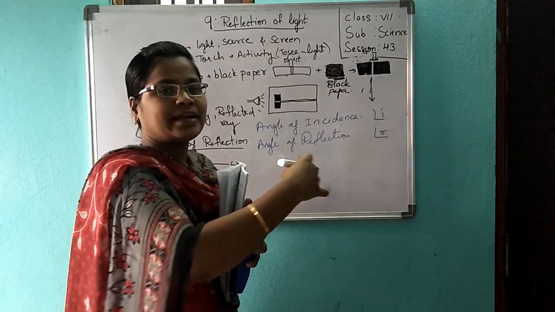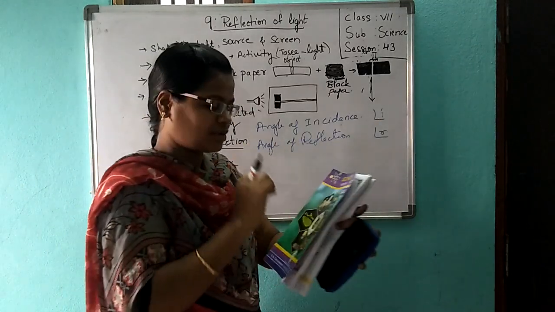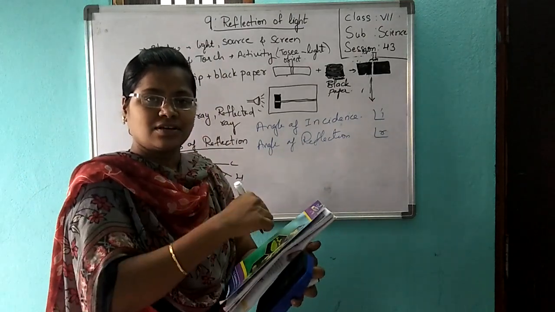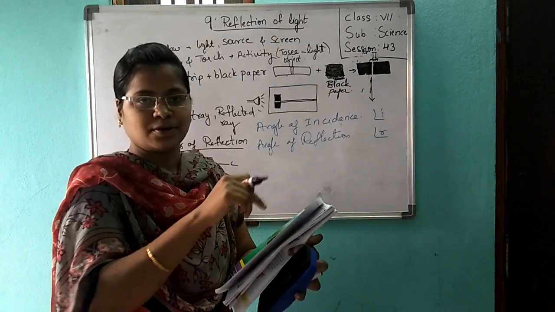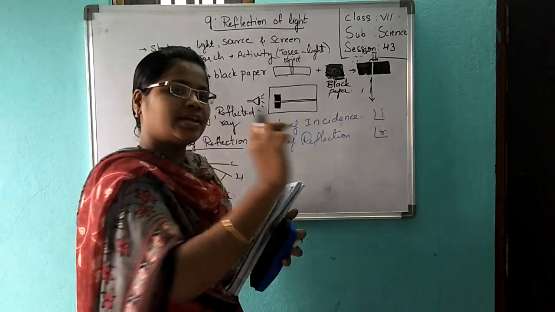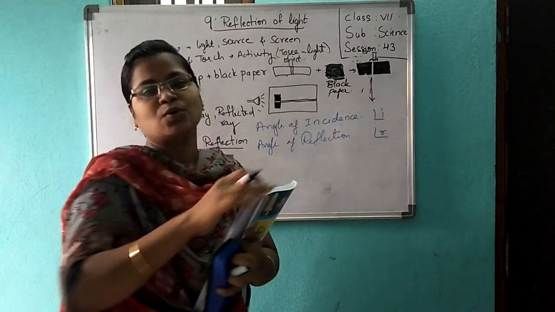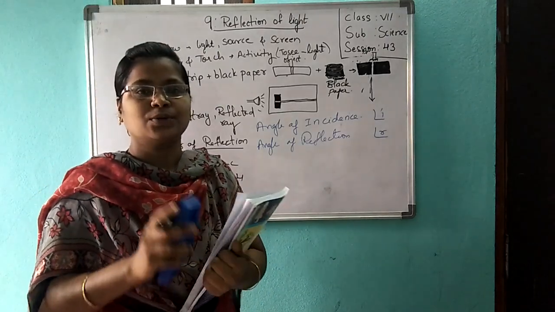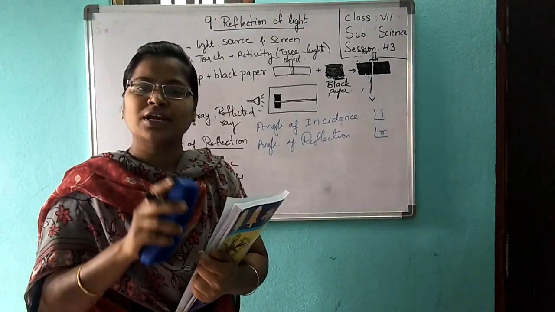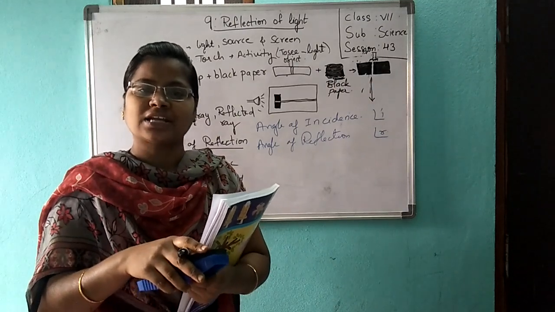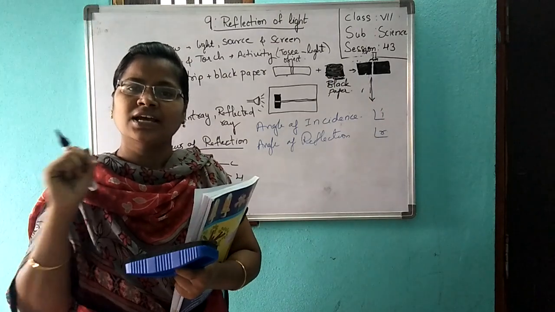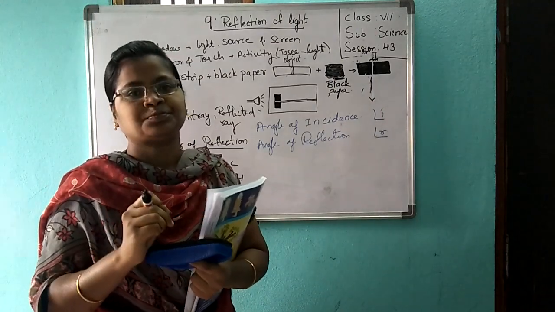A small light ray will come out from this small hole from the torchlight focused on the cardboard. You will see a straight light beam moving through it. Yes or no? Okay, you try this. From this, what can you say? Light rays travel in a straight line.